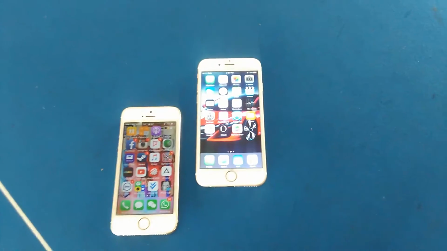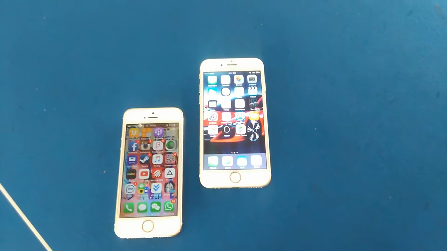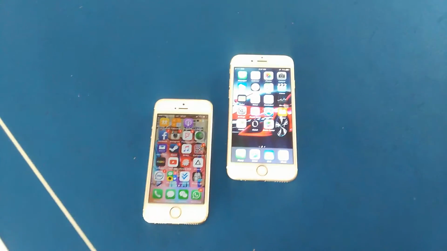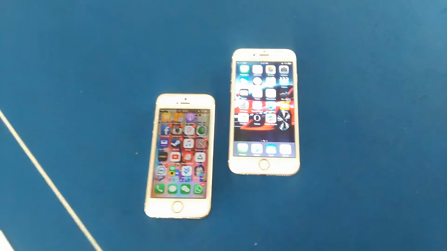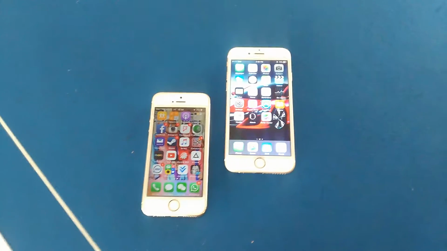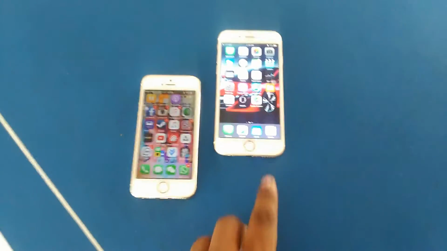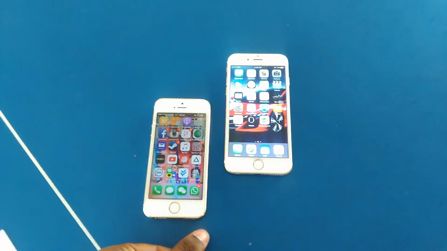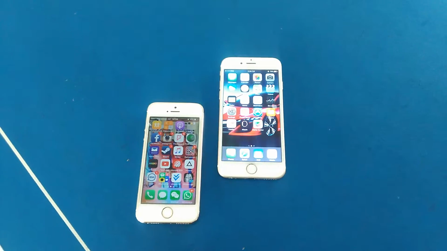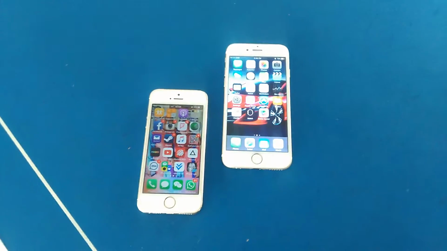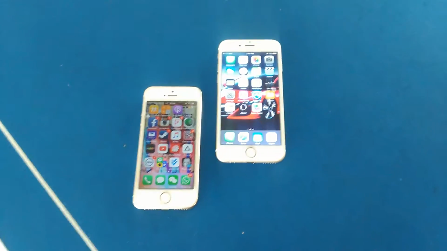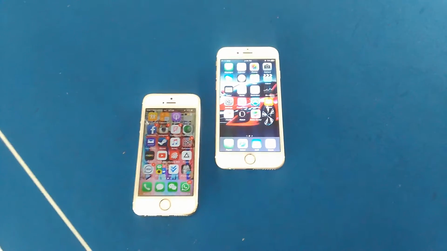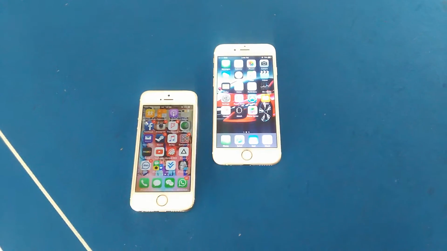iPhone 6 has a light sensor, proximity sensor, and scratch resistant glass, while the iPhone 5s didn't have the scratch resistant safety. Moreover, we can see they have the touchpad to open the iPhone system. Then iPhone 6 can be upgraded to iOS 10, but iPhone 5s can only be iOS 9.